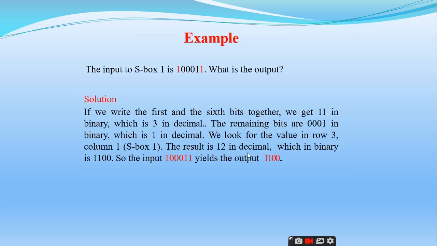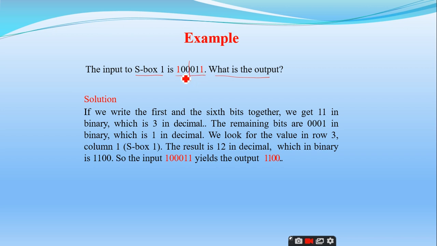Let us see what happens with an example. The input to S box 1 is 100011. How many bits are there in this given stream? 6 bits. So he is asking what the output of S box 1 is if I give the input as 100011.